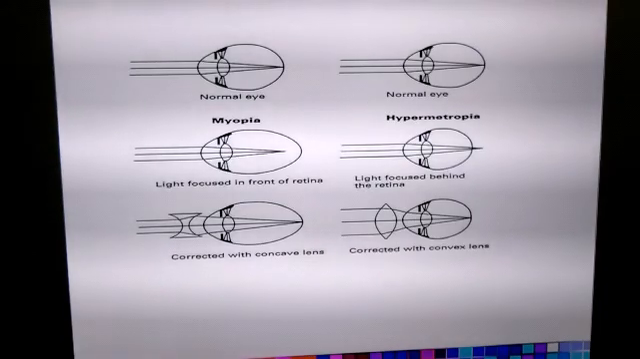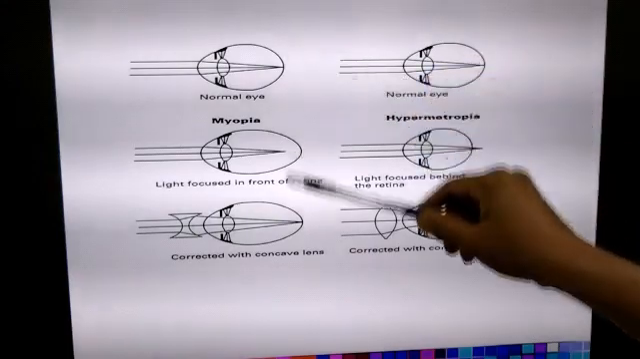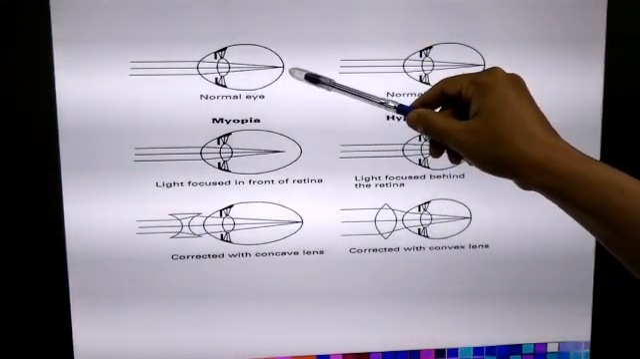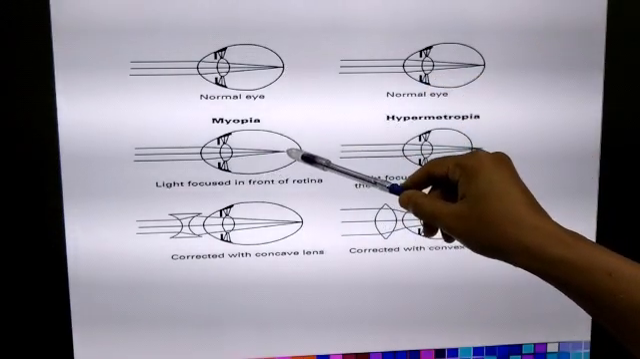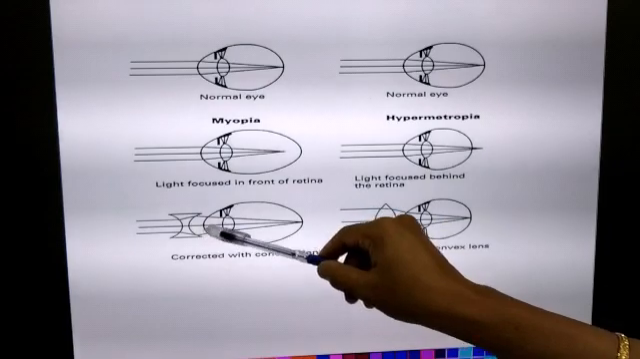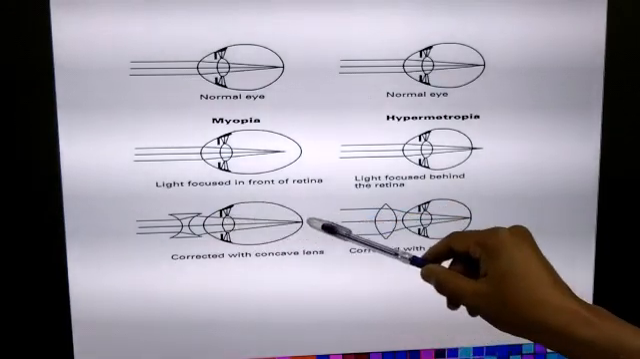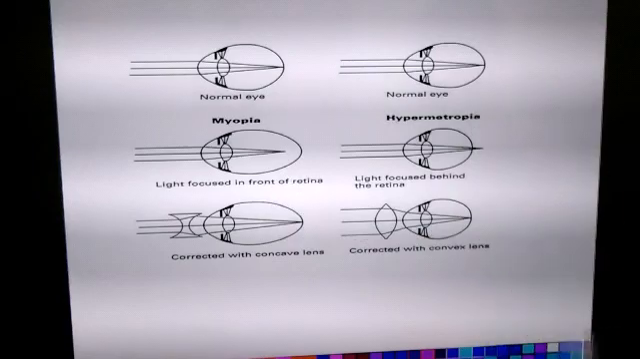So if you are asked to draw a neat labeled diagram for myopia, then this is the diagram that you have to draw. You have to show the light rays, how the light rays meet in case of a normal eye, where the light rays meet in case of a myopic eye, and when you use a concave lens, how the light rays travel and the image will be formed on the retina with the help of a corrected concave lens. So this is the diagram to be drawn.